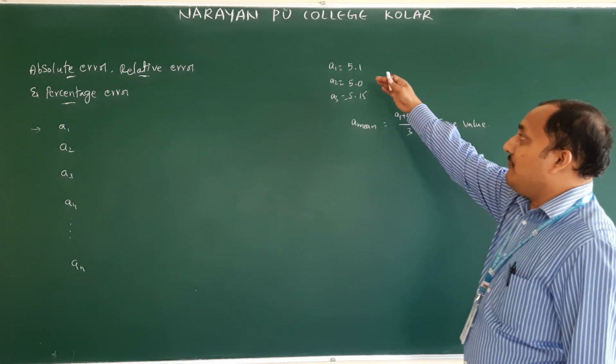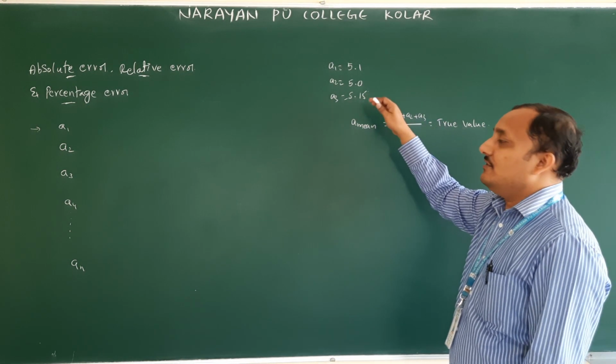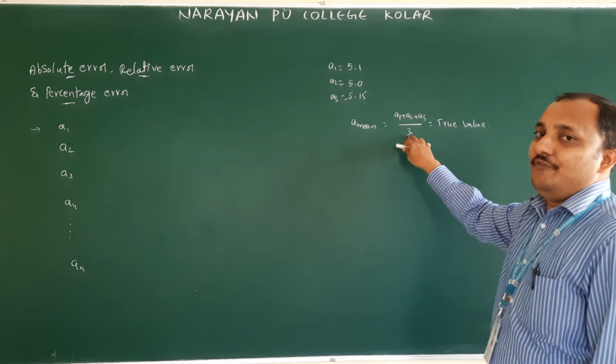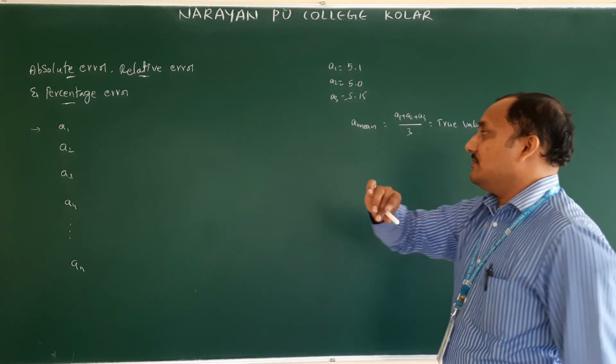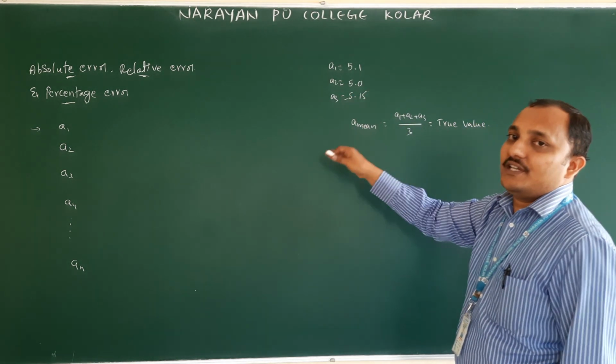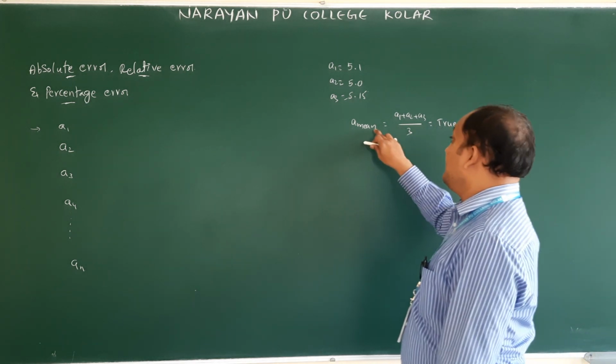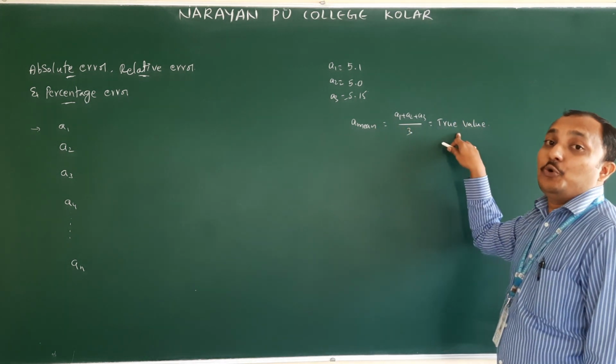Understood? We take the average to get the correct value. Because we got 3 values, we divide by 3. If you took 6 readings, it is A1 plus A2 plus A3 plus A4 plus A5 plus A6, divided by 6. This value is called the true value.